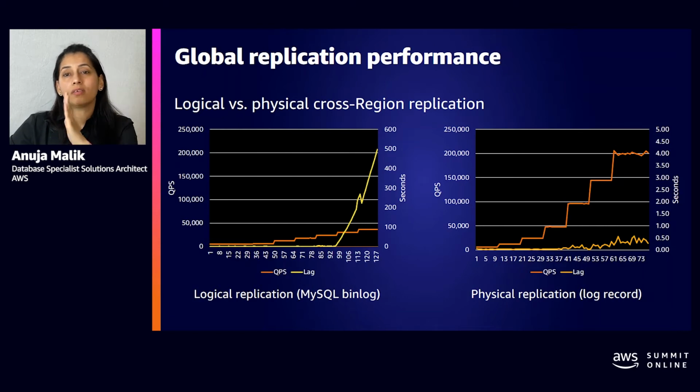So if we go on the right side and look at the global database, you can see that we can take our queries per second to about 200,000 writes per second. However, the replica lag always stays below 1 second here. So going back to the fundamentals, inherently the way Aurora Storage is designed, it allows us to provide a high throughput, high performance database without sacrificing availability and durability. And what we are trying to do with global databases is keep to that same goal, but we are increasing the availability and resiliency beyond the single region into a global infrastructure.